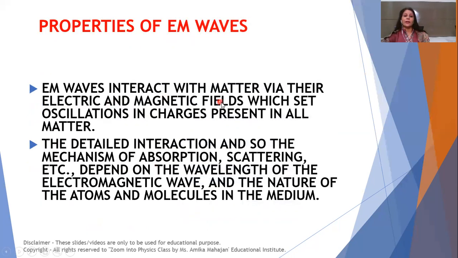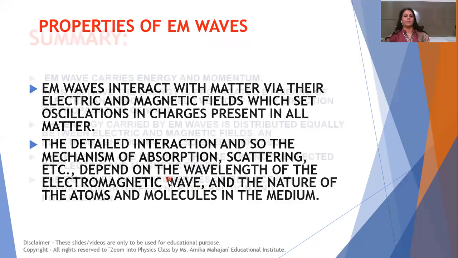Electromagnetic waves also interact with matter, but through their electric and magnetic fields. What happens? These electric and magnetic field oscillations set all the charges present in matter in oscillation when they come in contact with electromagnetic waves. The interaction and mechanism of absorption and scattering, etc., depend upon the wavelength of the electromagnetic wave. Also, it depends upon the nature of atoms and molecules in the medium.